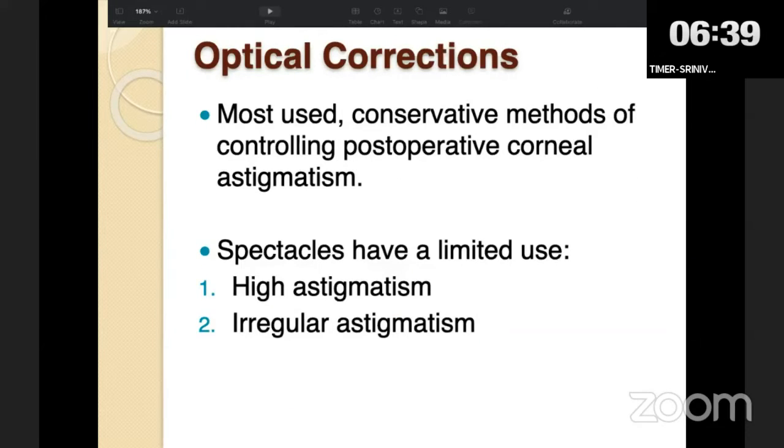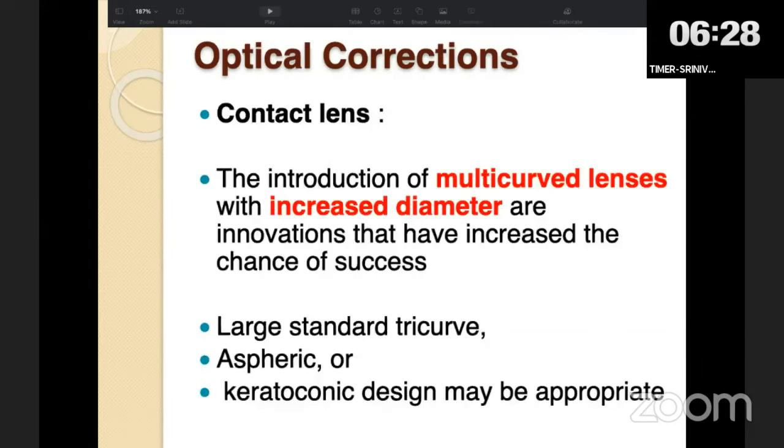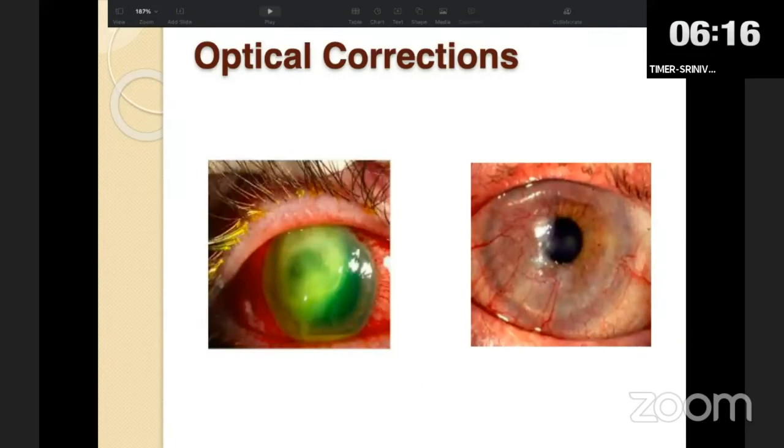One of the most conservative methods to control the astigmatism post-operatively is using spectacles, but they have very limited use in high astigmatism or irregular astigmatism. So in such cases, we can use contact lenses, because these days we have multi-colored lenses with increased diameters, which have an increased chance of success in controlling irregular and higher astigmatism. But they have issues like graft infection, vascularization, and scarring.